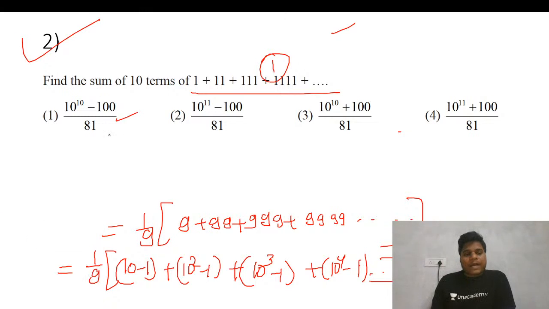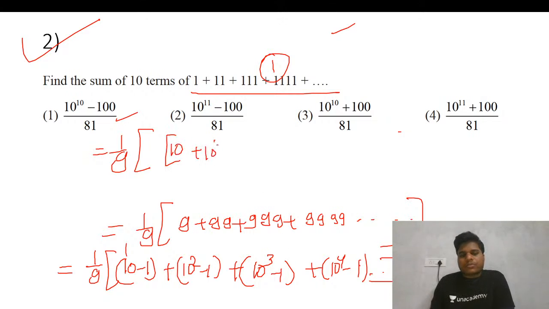So now after this step, basically this is the first term. In this manner we need up to 10 to the power 10, from 10 to the power 2 till 10 to the power 10 for the 10 terms. Fine. And with this there will be minus 10 there.